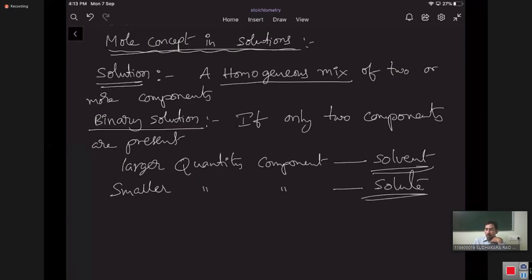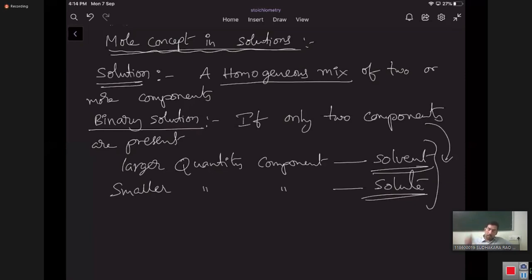These are the two components present in a binary solution. One component is known as a solvent, another as a solute. Larger quantity is the solvent, smaller quantity is the solute.